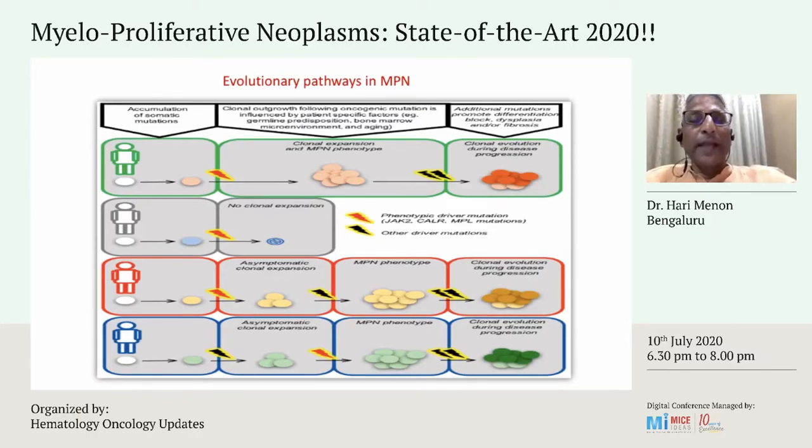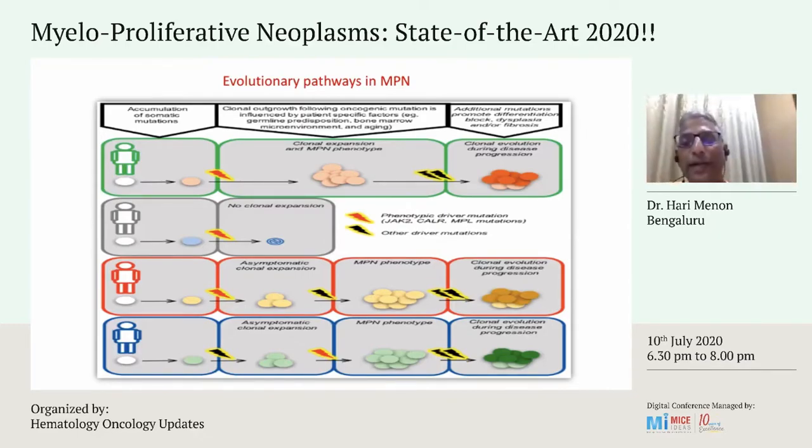Sometimes you can have a clonal expansion, then development of the myeloproliferative neoplasia phenotype, followed by acquisition. So that's another pathway through which the MPN can progress. And sometimes you can have an asymptomatic clonal expansion and a clonal evolution, like, for example, in chronic myeloid leukemia, which results in the manifestation of the disease.